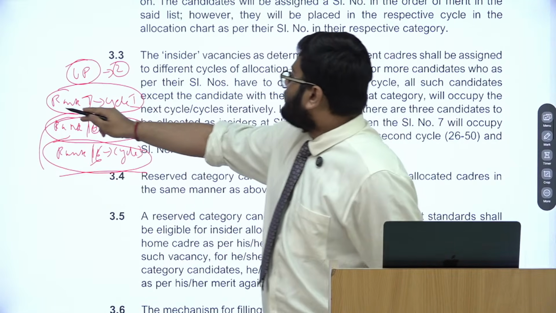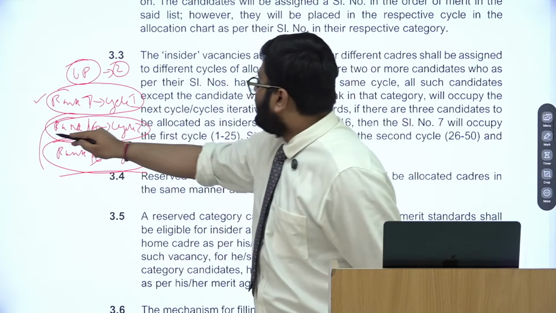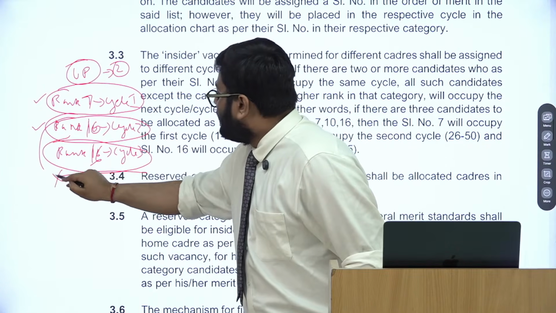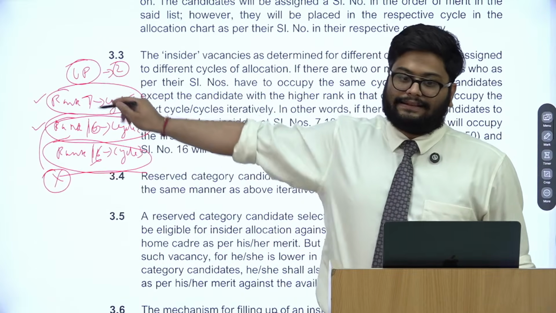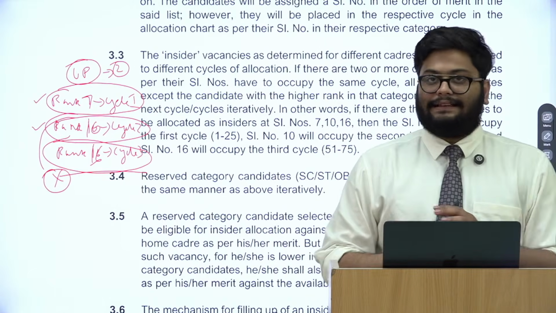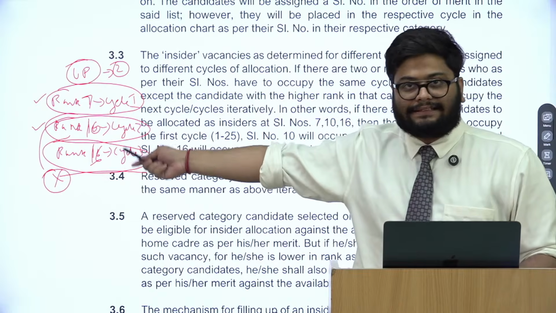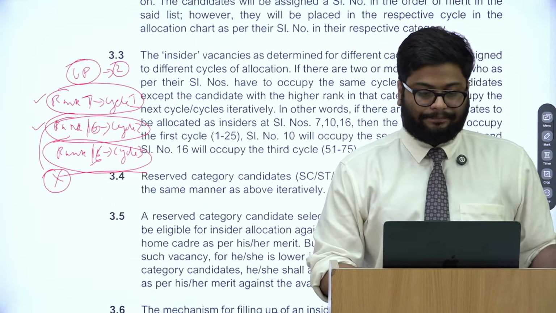In the first cycle rank 7 will get UP. In the second cycle, most likely rank 10 will get UP, and rank 16 will not get Uttar Pradesh, and he cannot come to Uttar Pradesh as an outsider anymore. So this is a fundamental change. This does not guarantee everybody UP. Previously, this would have happened through the insider and outsider clause.